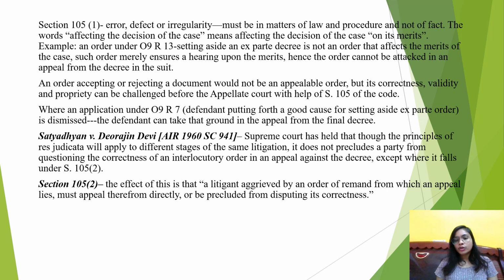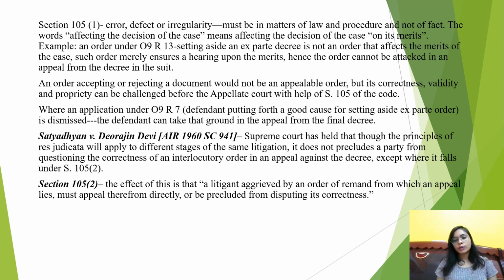It talks about an order of remand, and it says that if an order of remand is appealable, then the appeal against such order must be made directly, because if you avoid it, then at a later stage you will be precluded from disputing its correctness. This way, section 105 clause 2 is different from what has been laid down in section 105 clause 1.